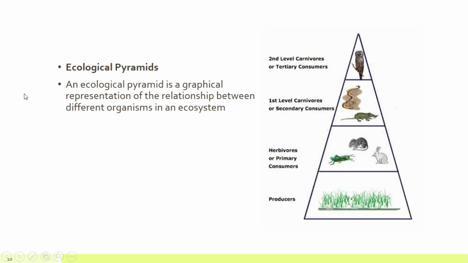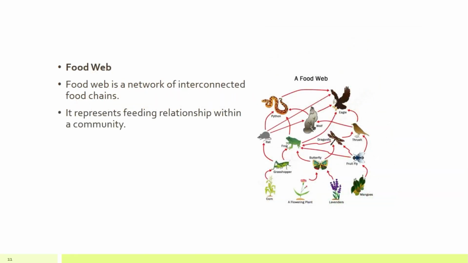The second concept that we have to learn is ecological pyramid. Ecological pyramid is a graphical representation of the relationships between different organisms in an ecosystem, as you can see in the picture. The other concept that we have to learn is food web. Food web is a network of interconnected food chains, and it represents feeding relationships within a community.